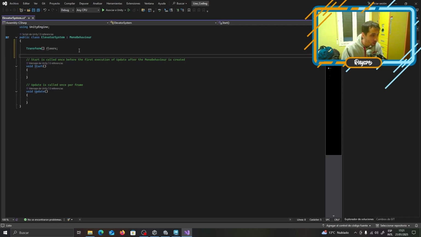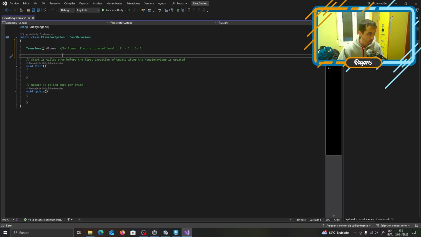Okay, so we have floors, which will be basically every floor will have its position and height already assigned. So we know that 0 would be, for example, the lowest floor at ground level. And then we simply just go up.